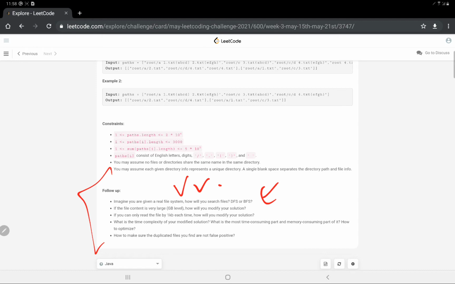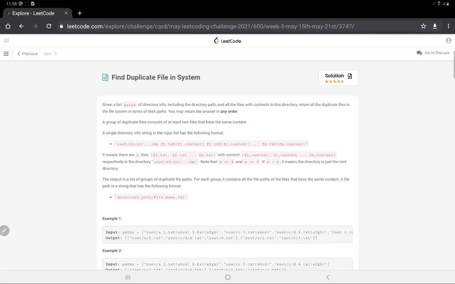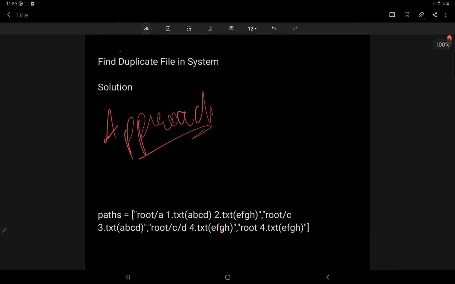But at the end, first we have to see the question, and the question should be pretty clear up to this point, that the main problem is not the approach. The main problem is sorting the data in the respective manner, that is, making it into the content and the file. Alright, now let's discuss some simple approach and see how we are going to solve this given question.